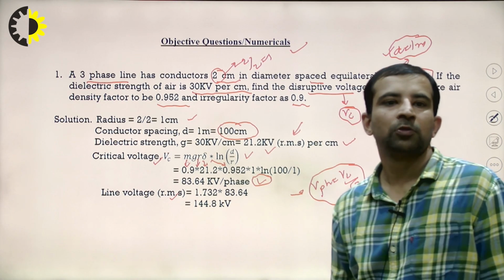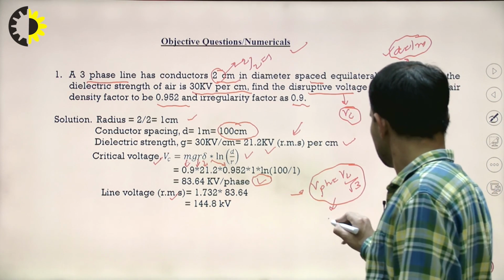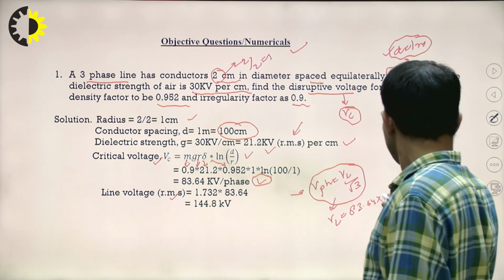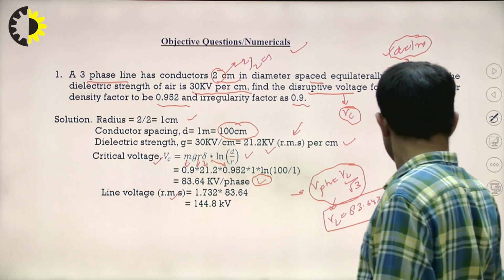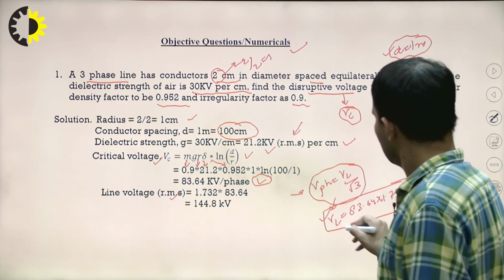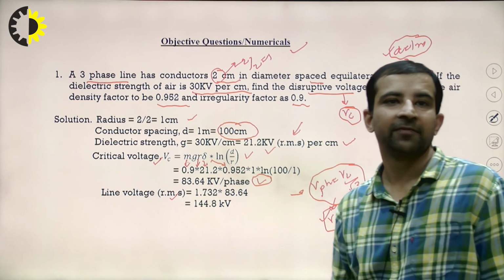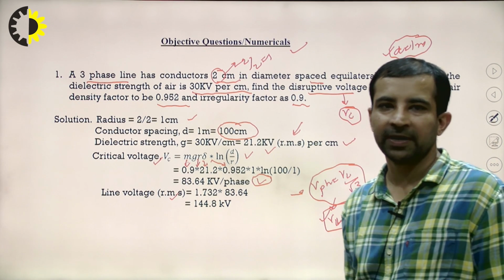So, how will you get the line voltage from this phase voltage? V phase is 83.64 and root 3 is 1.732. So, this is the line voltage that we get for the critical disruptive voltage.